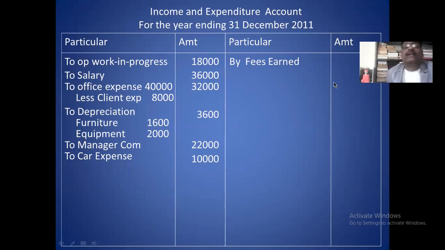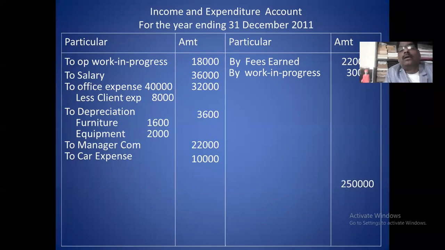After this, you take the credit side items. Credit side item is fee earned. 2,20,000 is the fee earned. Next, you take the work in progress. Closing work in progress is 30,000. Then you take the total. Total is 2,50,000.